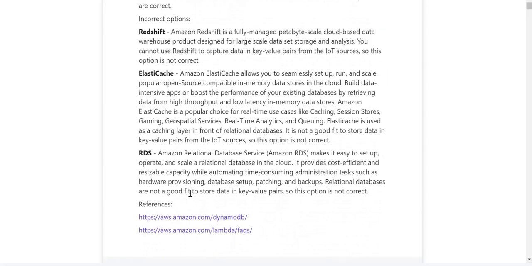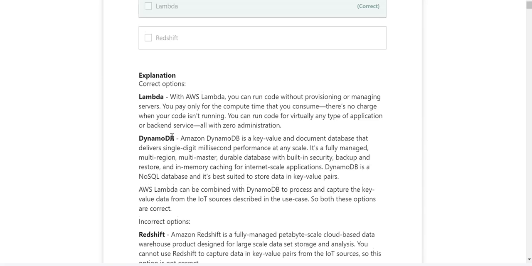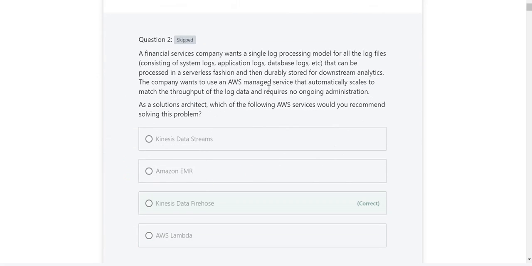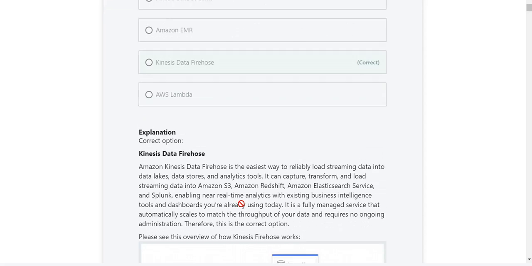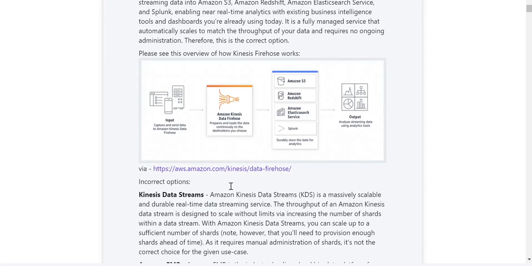Now, whatever lesson I learned from this explanation, I go to my notes and I write it down. And then I move to number 2. Answer it, see the answer, I read the explanation. Whatever lesson I learn here, I go to my notes and write it down.